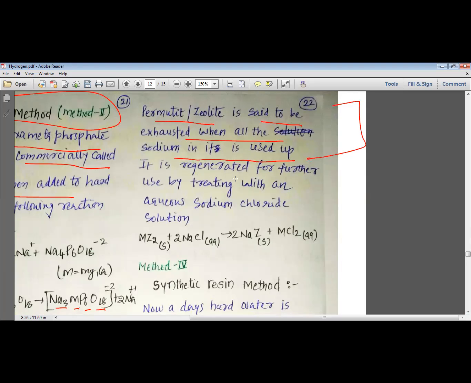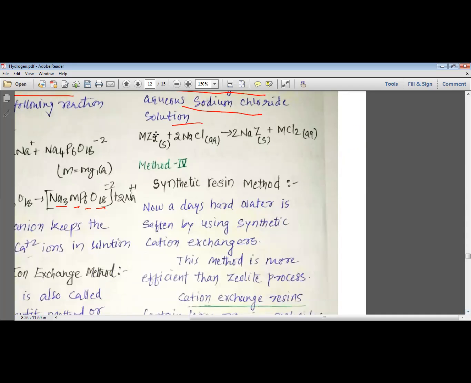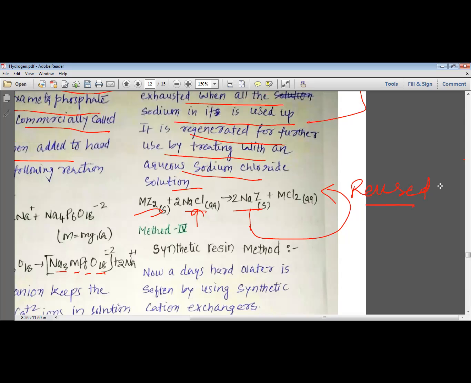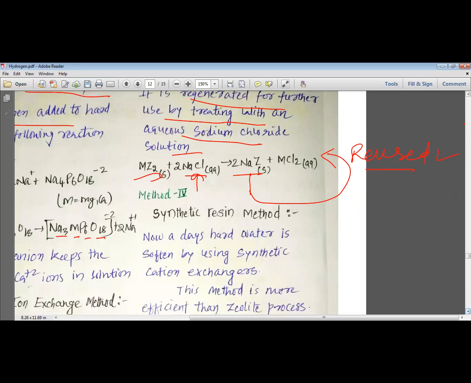Then these zeolites can be regenerated by treating them with sodium chloride. We take the zeolite out in the form of MZ2 and allow it to react with sodium chloride, which is common salt, and again it gives NaZ. This NaZ is your sodium aluminosilicate, and this zeolite or permutit can be reused, my dear students. That is why we use the word regenerated. Regenerated means they are converted back to their original form, and they are again used to remove the permanent hardness of water.